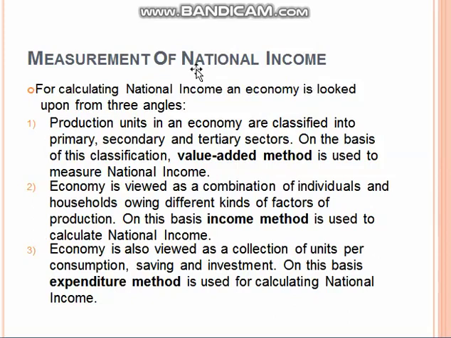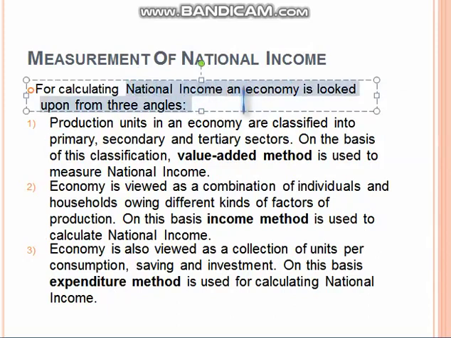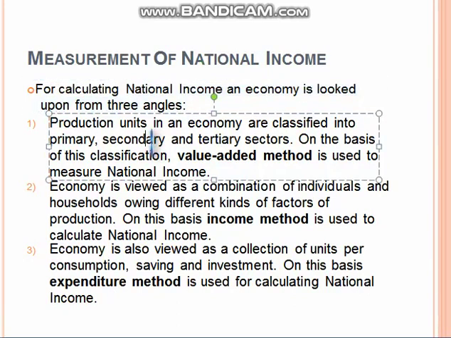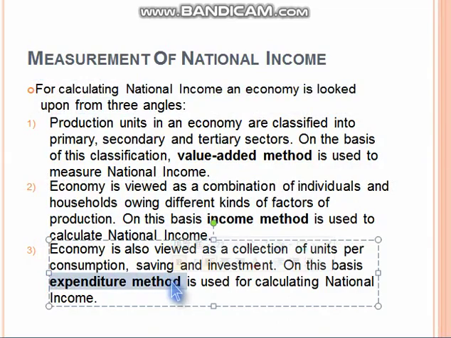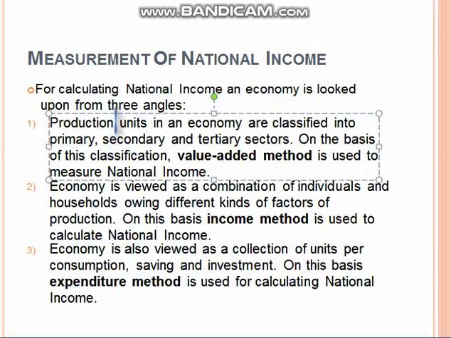Measurement of national income. Now this is one important point. For calculating national income, an economy is looked upon from three angles. First, value added method. Second, income method. And third, expenditure method. We are going to learn all three methods step by step. First, what is the value added method? Production units in an economy are classified into primary, secondary and tertiary sectors.